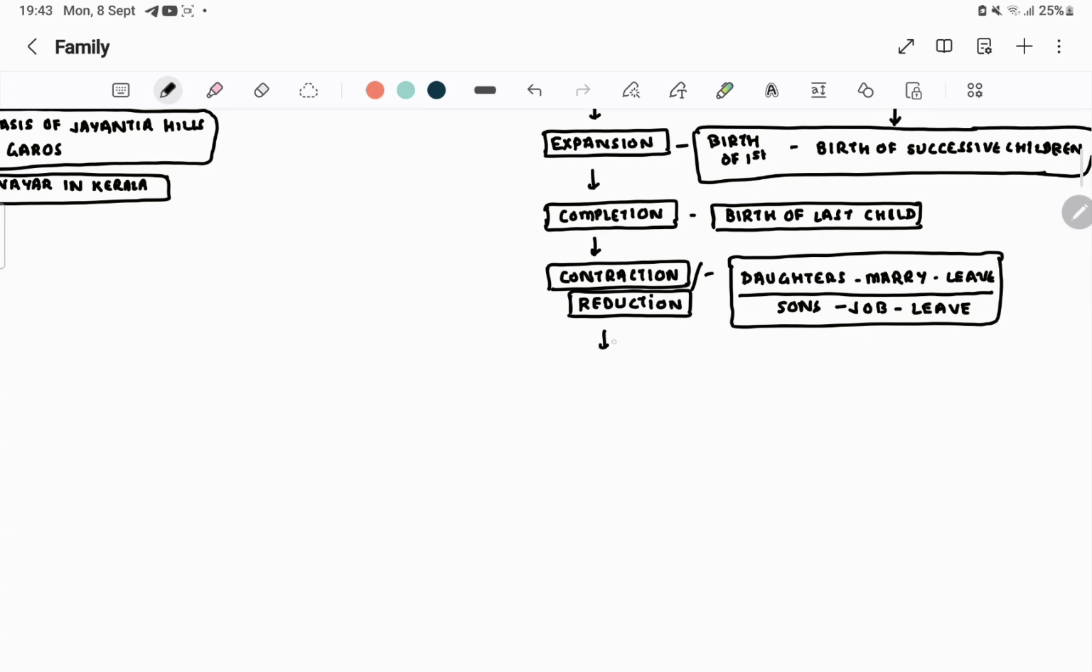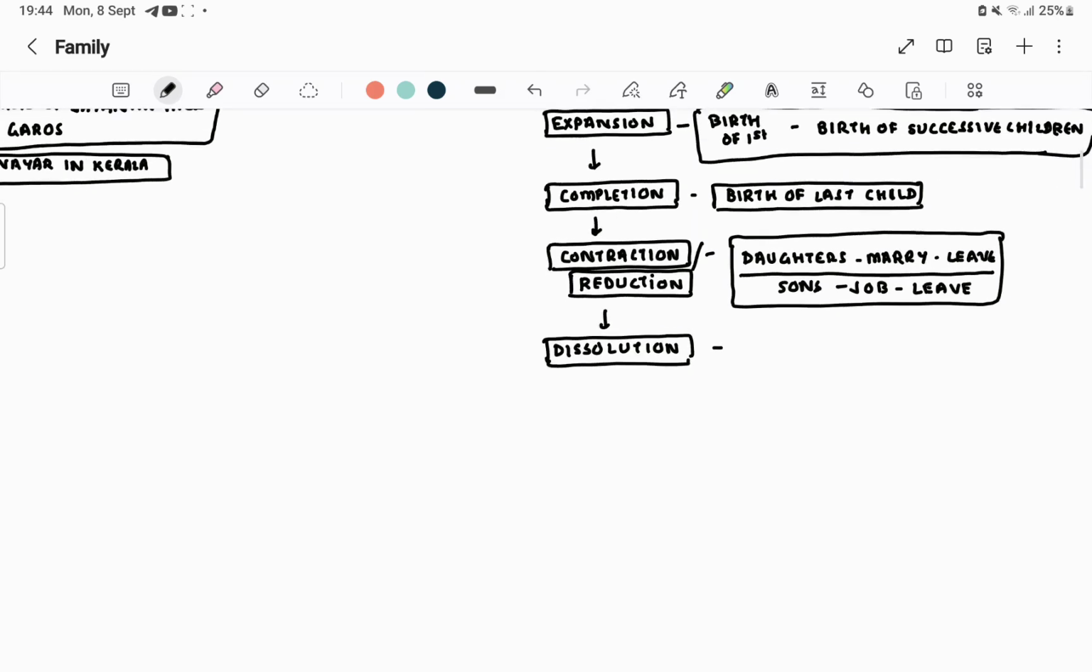And after this, the last one is the phase of dissolution. Dissolution is when one of the parental couple passes away, and total extinction occurs. Dissolution or disintegration.